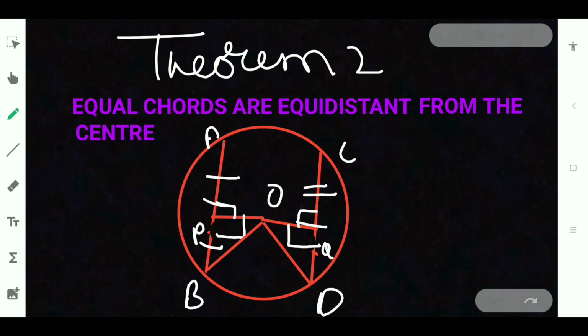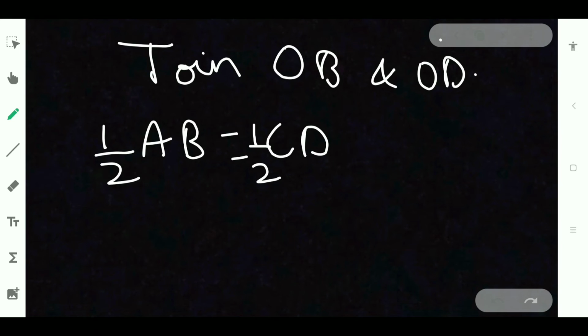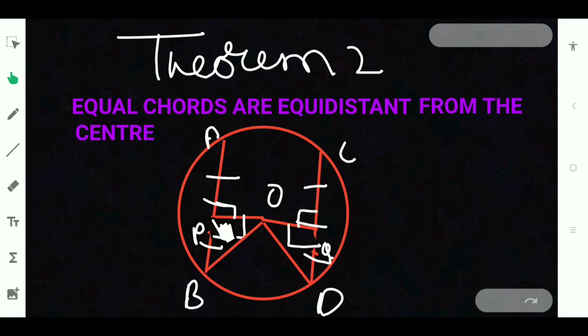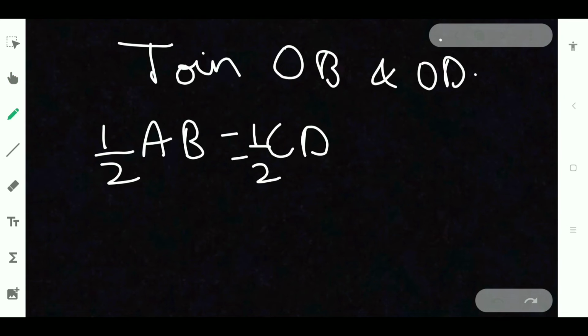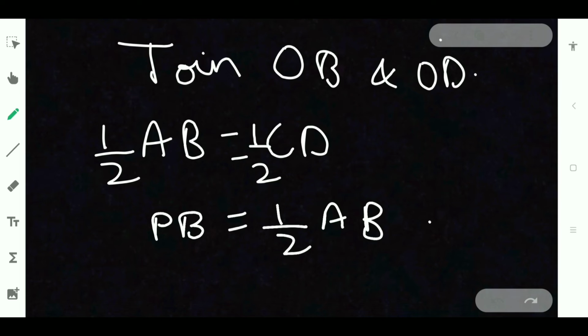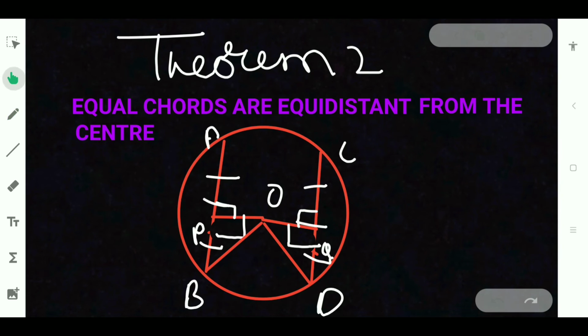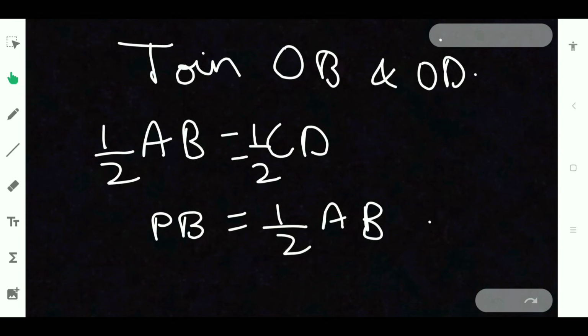Same way here also. PB is nothing but half of AB because it is equal. PB is equal to half of AB and DQ is equal to half of CD.